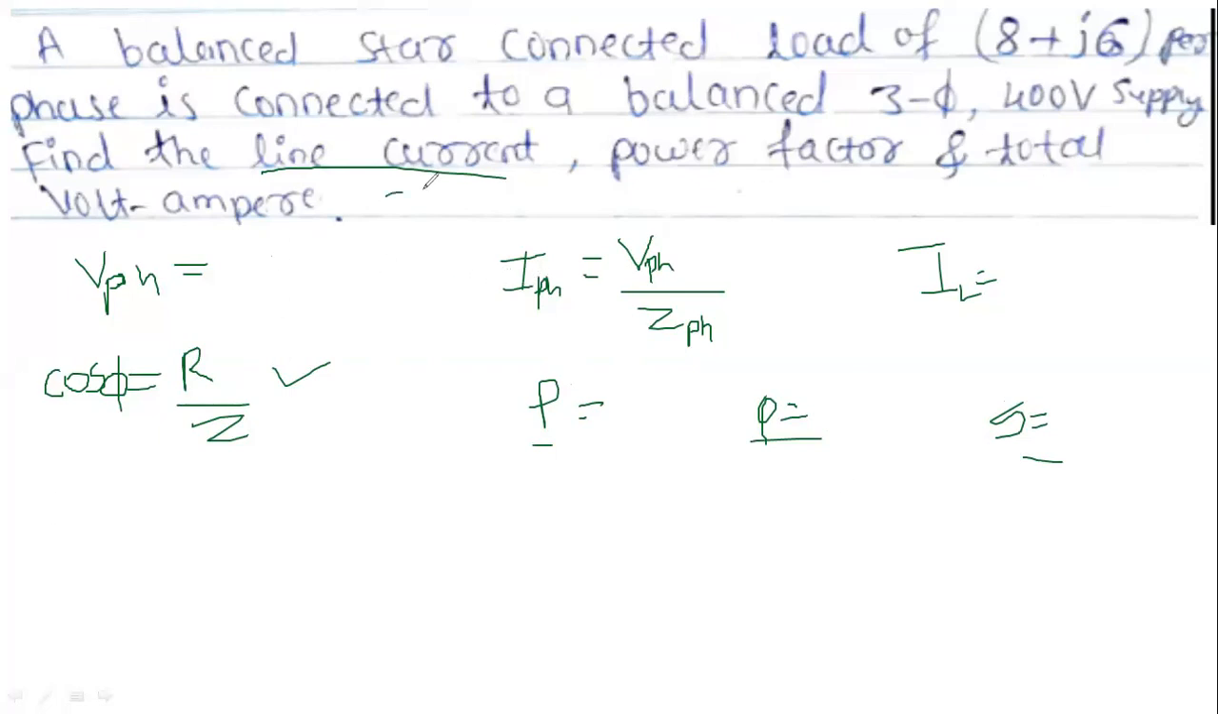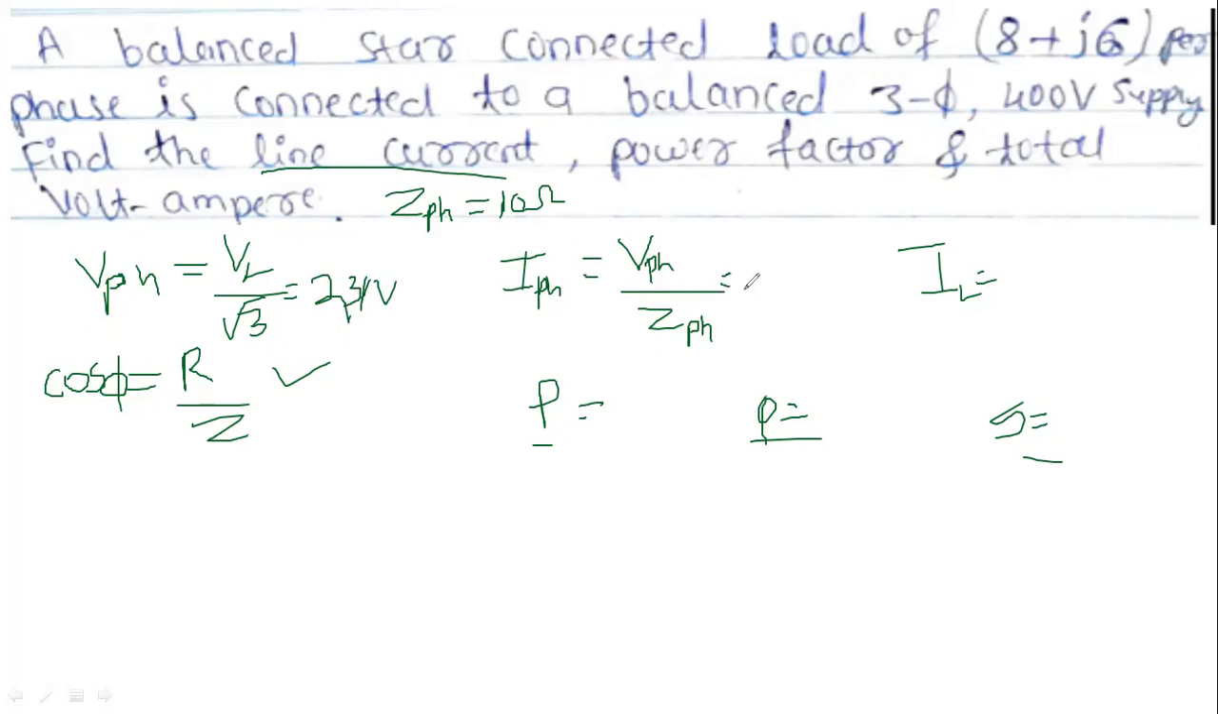Start doing that one. Z all of you have calculated. Z phase equal to how much you got? 10. Okay, I will write 10 ohm here now. Next, calculate VPH. VPH equal to VL by root 3. Calculate it. How much you got? 231 volt, 230.9. Use 231 volt directly. Next, you identify IPH.